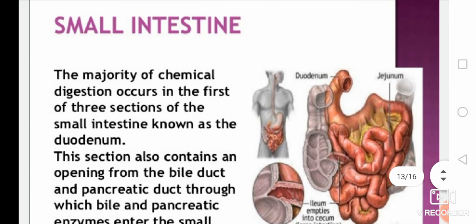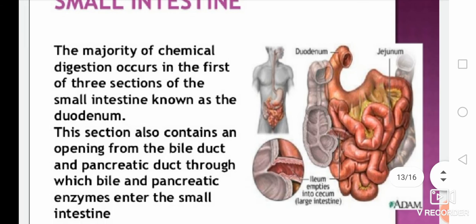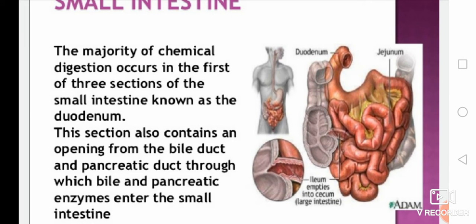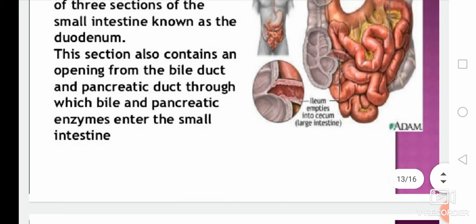In the small intestine, chemical digestion mainly occurs in the first section. Your small intestine is divided into three parts: duodenum, jejunum, and ileum. The duodenum also contains an opening from the bile duct and the pancreatic duct, through which bile and pancreatic enzymes enter the small intestine.